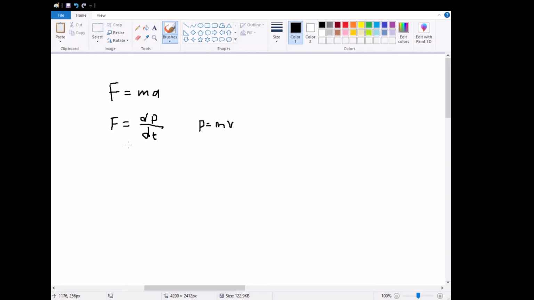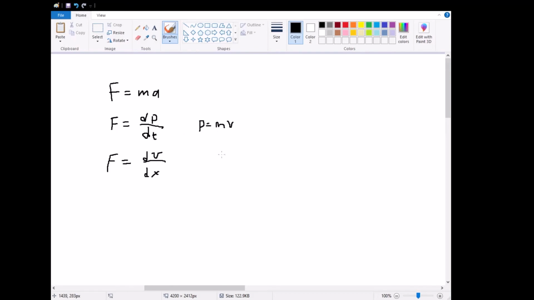The second alternate form of Newton's second law uses energy. The second alternate version states that force equals the negative change in the potential energy with respect to position. At least in one dimension, this is true. In higher dimensions, we would use gradients, but for now, let's just stick to one dimension. I will not actually derive this. The derivation for this one is a little bit more complicated, and we don't really have time to do that, but this is true. If you want to prove that for yourself, I highly encourage you to go look up this concept of expressing force in terms of the change in potential energy for a system. But this is necessarily true.